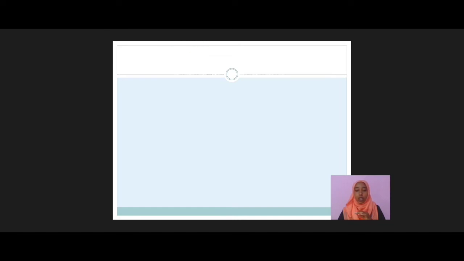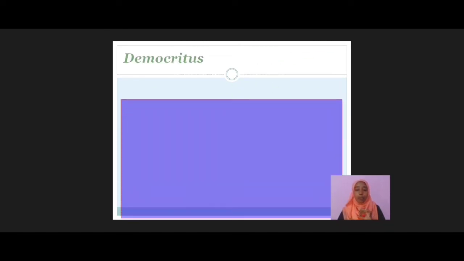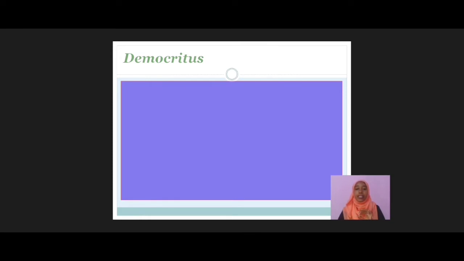Then, later on, a Greek philosopher Democritus called these very tiny particles atomos. Atomos means indivisible. Atomos, later pronounced as atoms.